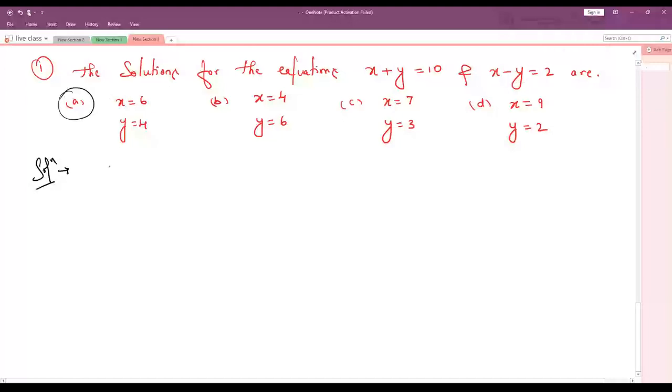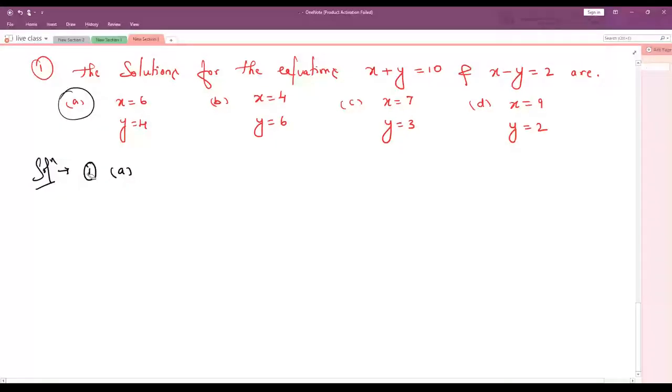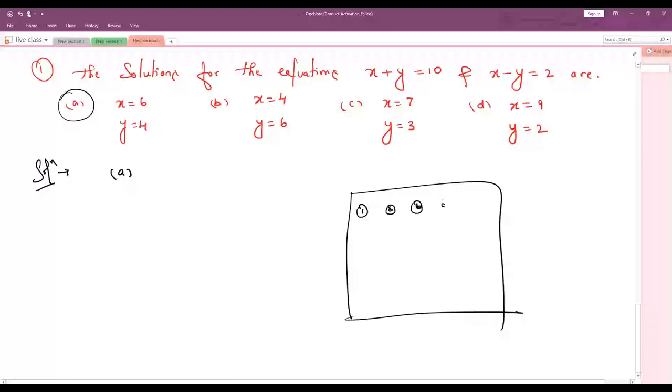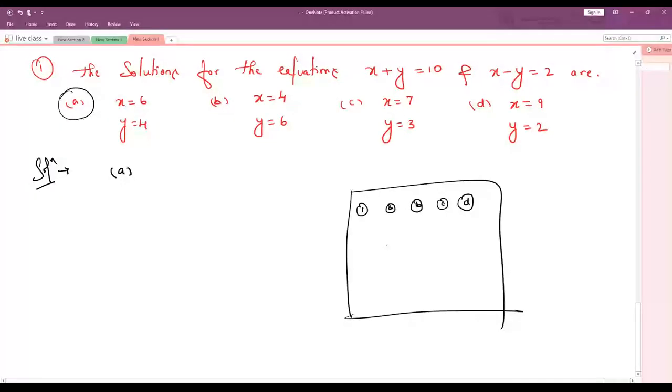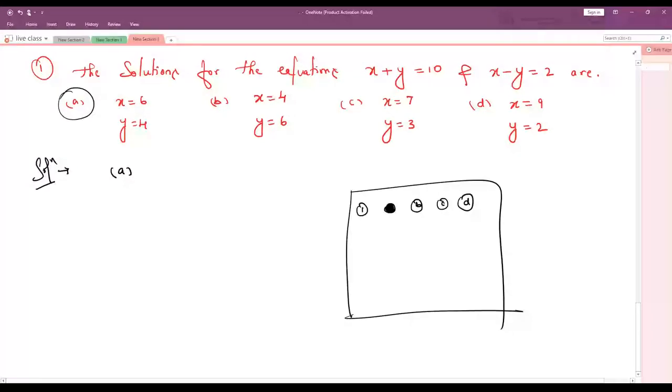But here you should not forget to write the question number and option. Here we are solving the same respective question, so I'm not writing, but in the exam you should write like this. Actually, you're not supposed to write since you're getting an OMR sheet. On the OMR sheet, they will write the question number, and here option A, option B, like this round mark. You have to shade. If option A is the correct answer, you just have to shade A for that question number. Sometimes maybe option B is the correct answer.